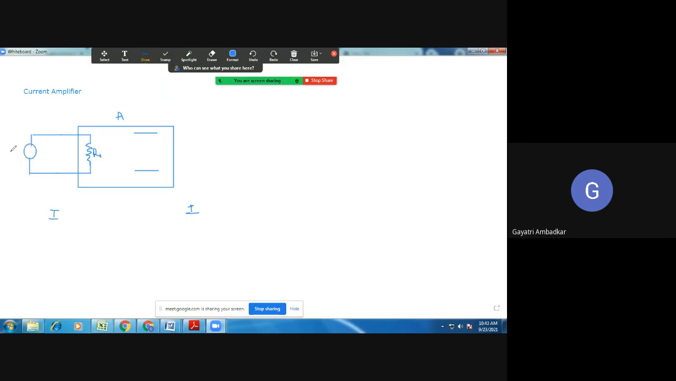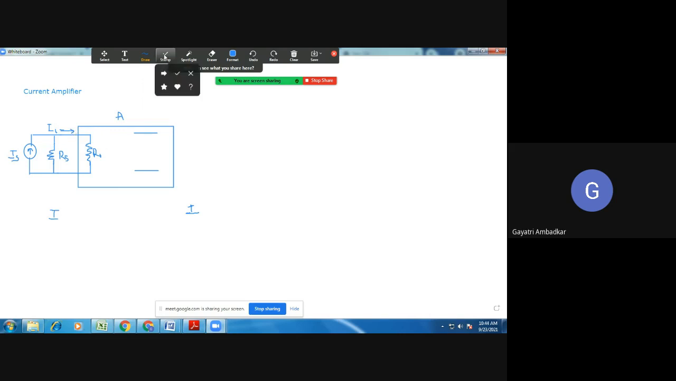Let us call this current source IS. So this is how I am connecting the input current source. I must show the resistance of this current source connected in parallel with this. So I will call this RS. Ri is the input resistance. Therefore the input current which is flowing in this, I will represent as II. The current which is flowing inside the amplifier is II.